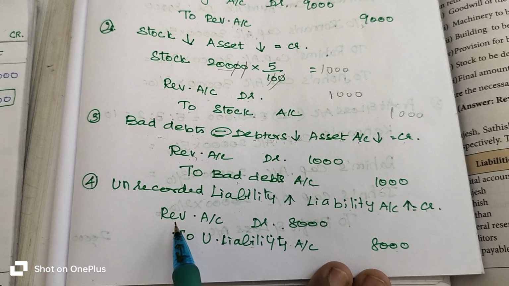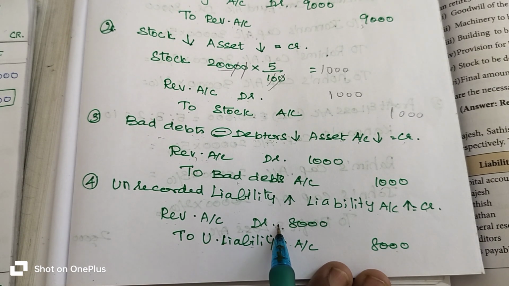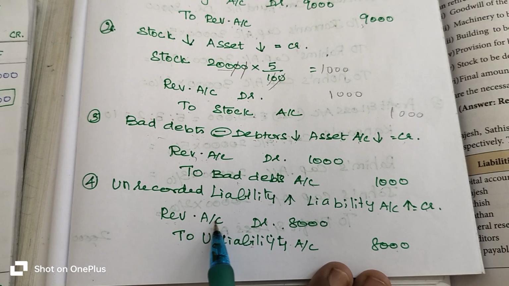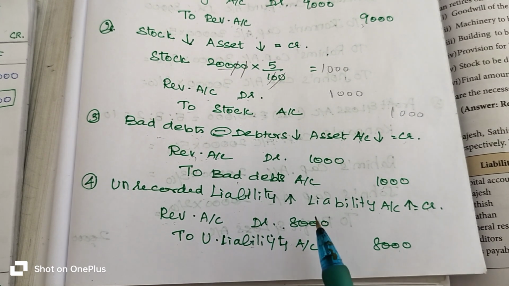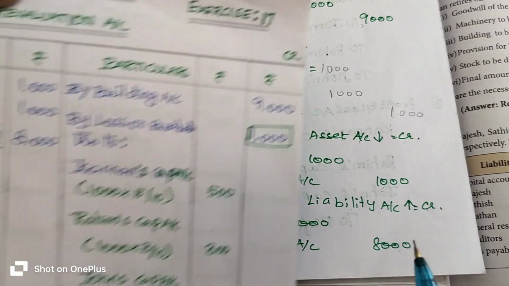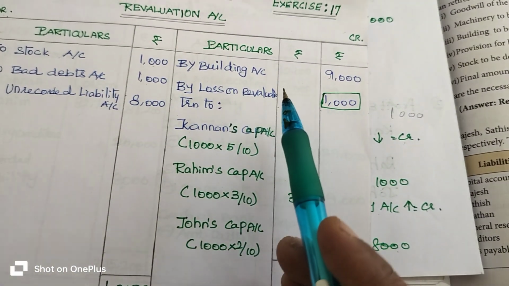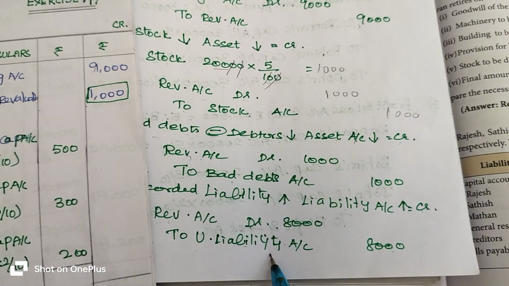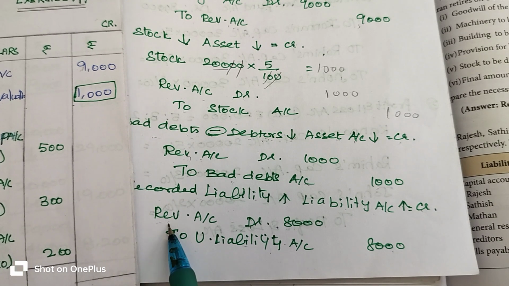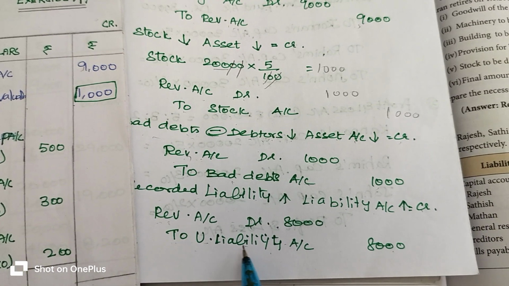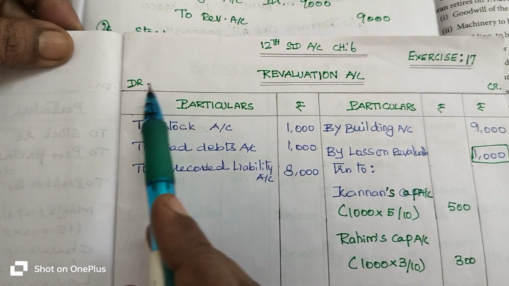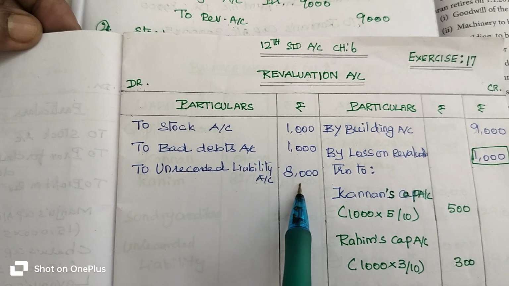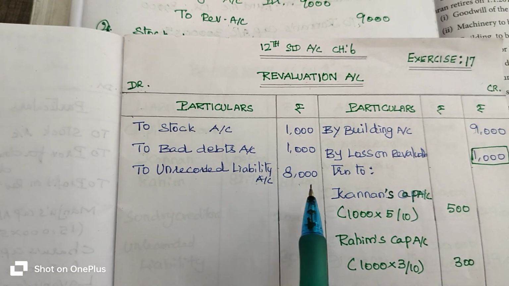And which account is to be debited? Revaluation account is to be debited. So according to this journal entry, where does the revaluation account appear? The revaluation account appears on the debtor side. So what do you have to do? You go to the debtor side of the revaluation account and enter the opposite account. Which is the opposite account from the revaluation account? Unrecorded liability account. So you enter the unrecorded liability account 8000 rupees on the debtor side. Okay.